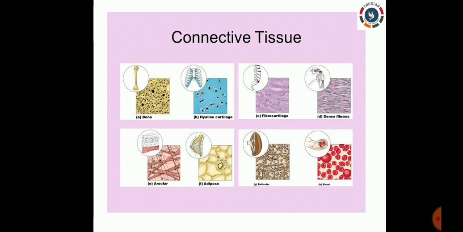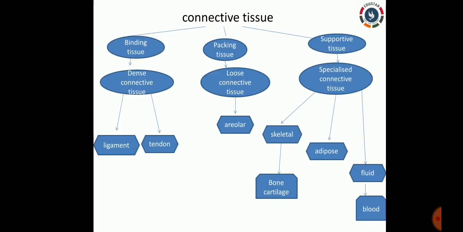Based on the connection between bones, muscles and everything, we can categorize connective tissue into 3: binding tissue, packing tissue and supportive tissue. Binding tissue is otherwise called dense connective tissue, packing tissue is called loose connective tissue, and supporting tissue is called specialized connective tissue.